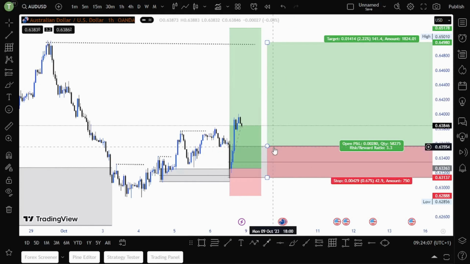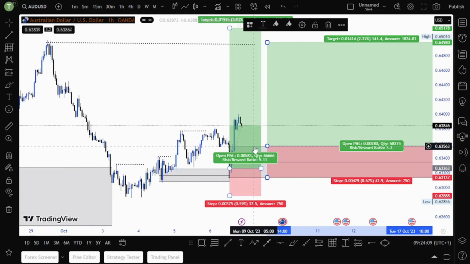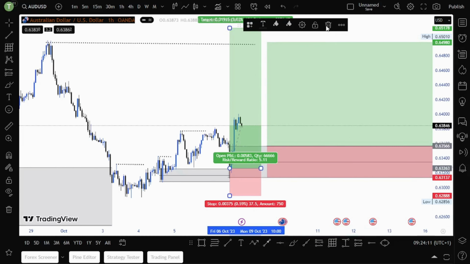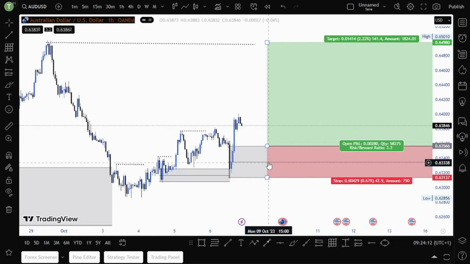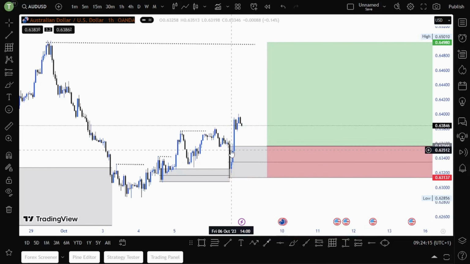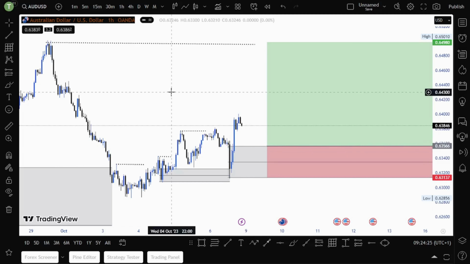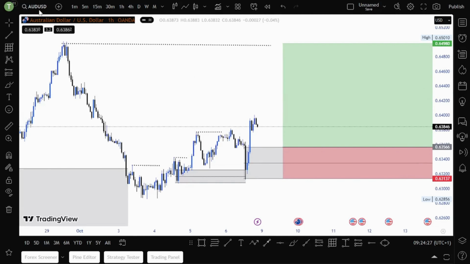So now we are waiting for our second buy. Our buy would be here. If you have a pullback and we see a bullish candlestick formation forming at this demand zone, then we buy targeting this higher, guys. So that is my view on AUDUSD.